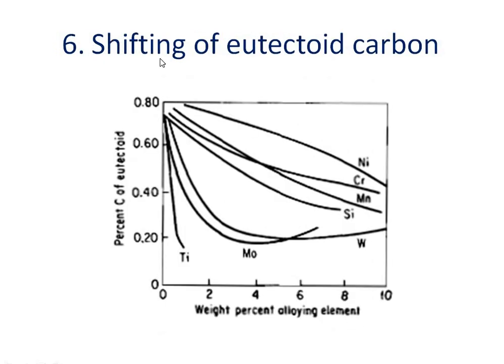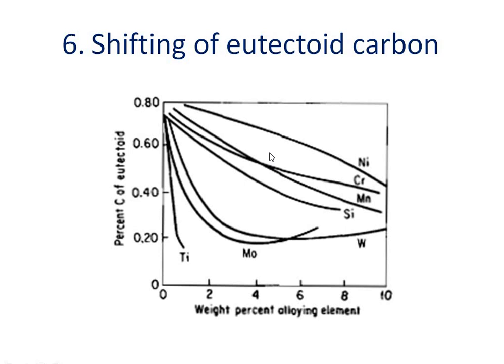The next effect is shifting of eutectoid carbon. We know that for a plain carbon steel with a slow cooling rate, 100% pearlite is obtained at 0.8% carbon, that is with eutectoid composition. But from this graph between percent carbon of eutectoid and the weight percent alloying element, we can say that as the amount of alloying element increases, the percent carbon of eutectoid will decrease.